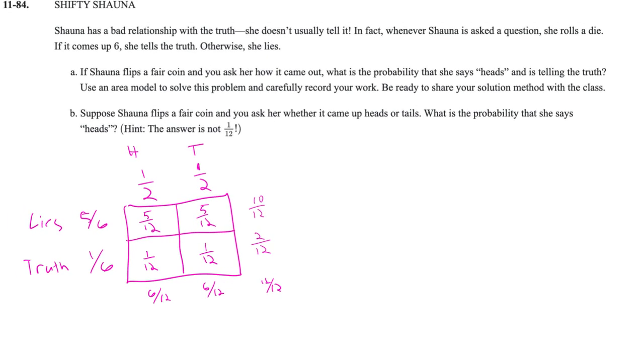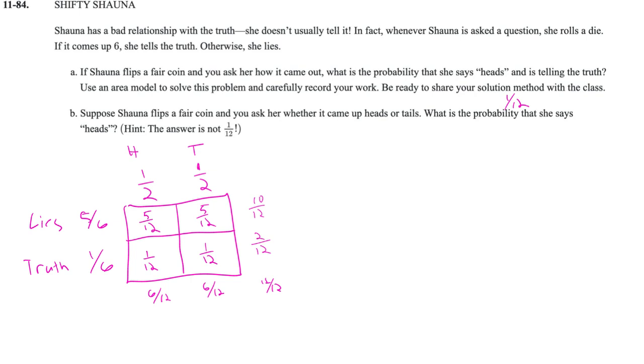So the question says this: what is the probability she says heads and is telling the truth? So she needs to say heads and tell the truth. Okay, well, what's this box right here? So that is a 1/12 possibility for saying heads and telling the truth.